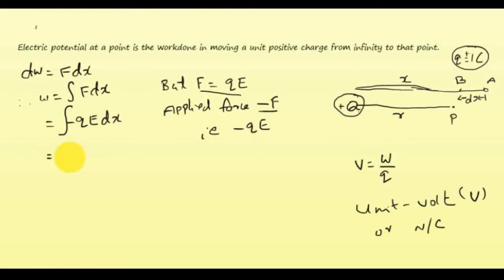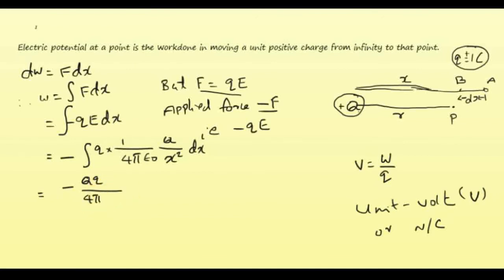And we have learned the equation for E. Therefore we can rewrite this equation as minus integral q into 1 by 4 pi epsilon 0 into q by x square, because x is the distance initially, right? Therefore it is q by x square into dx. So that is equal to minus q by 4 pi epsilon 0 integral dx by x square.